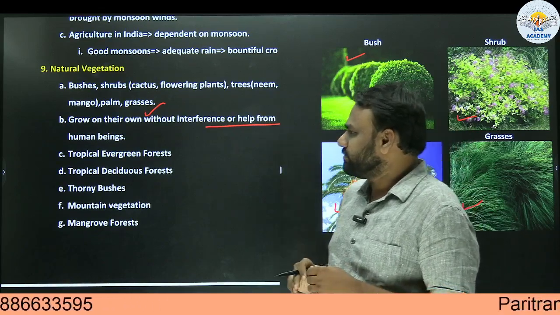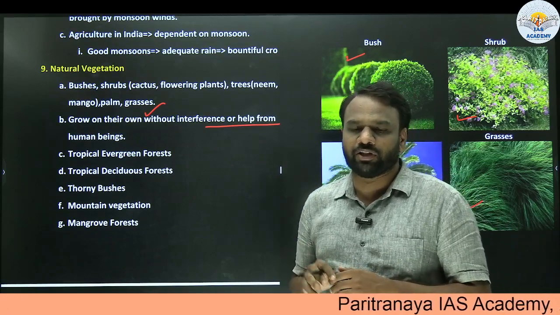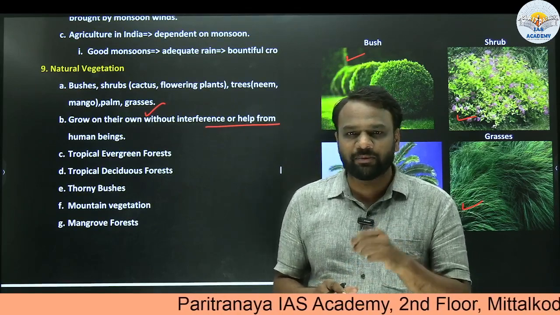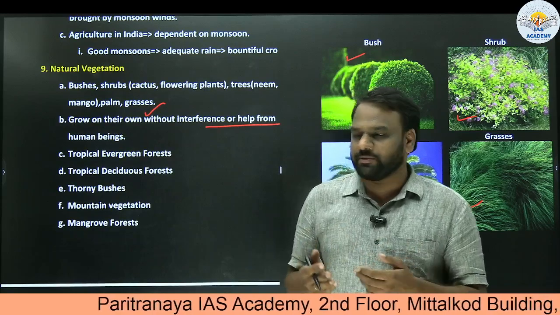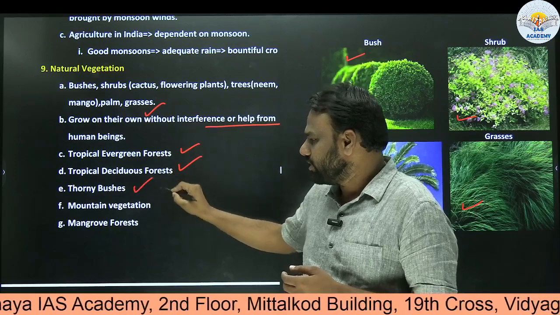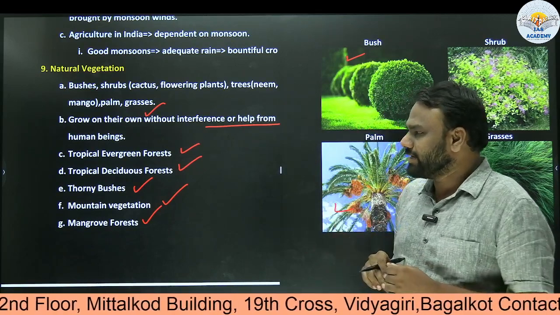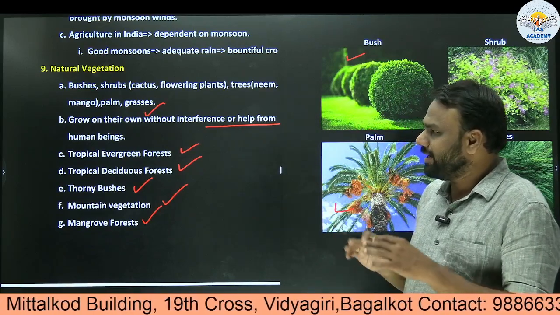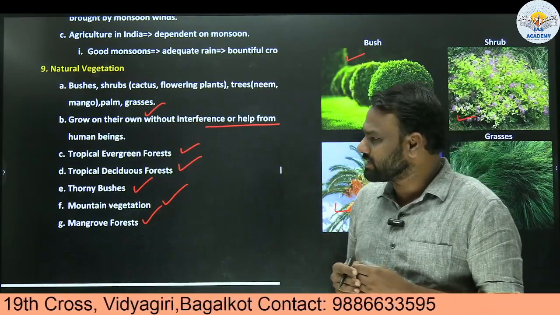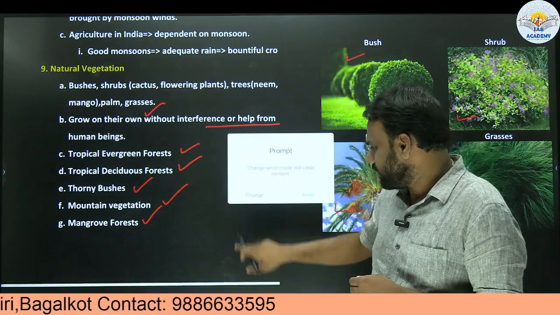Now again, within the forests, based upon the type of trees which grow over there, or based upon the wildlife, wild animals or birds which are present over there, forests have been divided into various types. They are tropical evergreen forest, tropical deciduous forest, thorny bushes, mountain vegetation, mangrove forests. These different vegetations are very important from your exam point of view, and a few of the aspects we will be discussing in this class. Similarly, when we discuss the forthcoming 7th and 8th geography or 9th geography, we will be exploring all these things in a much more detailed manner.